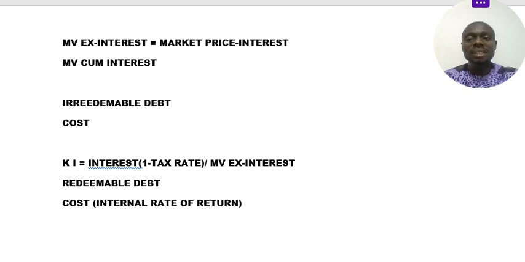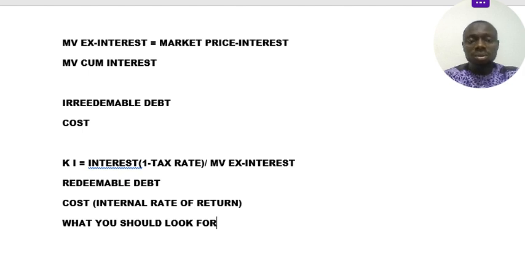So we need to look at some ingredients that can be used. What you should look for when you want to calculate the cost of redeemable debt.